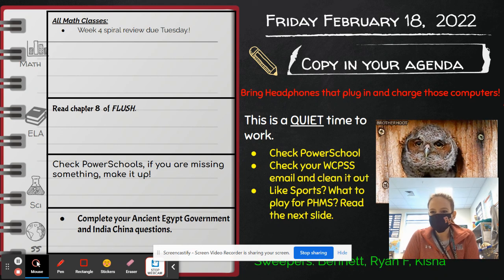This week we are continuing to read and analyze Flush, focusing a lot on our narrator's point of view. Next week we shift our focus to our author's point of view. So we'll continue reading Flush. We're reading about 2 chapters a night.